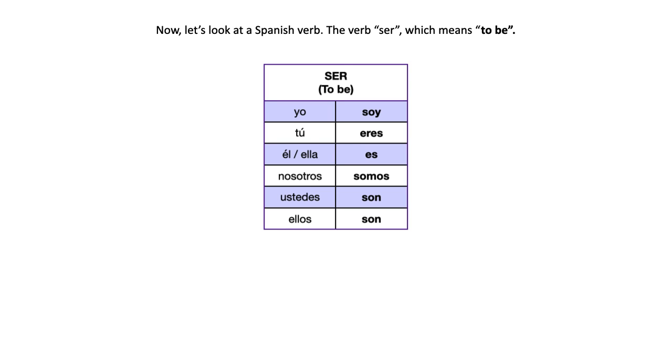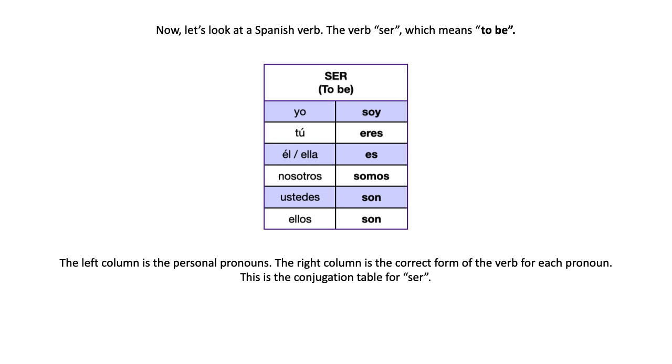This table works exactly the same way that the table I showed you for to be, right? It has personal pronouns on the left and the right conjugation of the verb on the right. Let's pronounce them together.